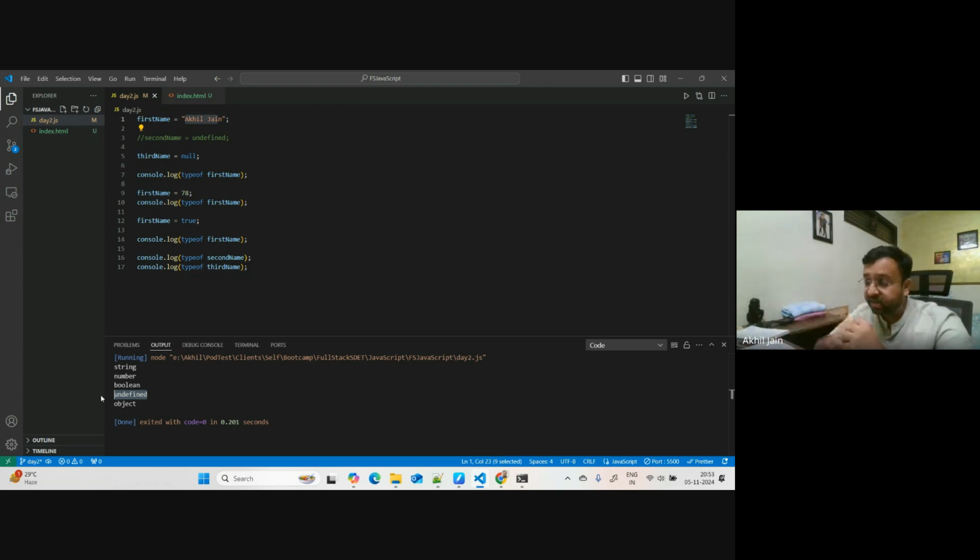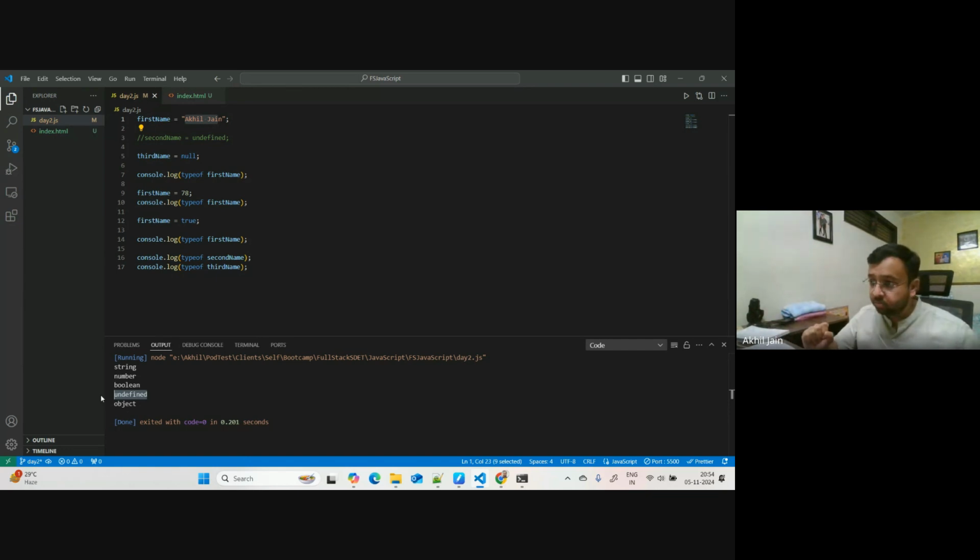The difference here is, first of all, these are two different data types which JavaScript has. In the case of undefined, you have not specified what kind of data this variable will have. That's why it says undefined. In JavaScript, null is a data type which you can assign purposefully to a variable. Null means that it is pointing to nothing. It is like a value in JavaScript.